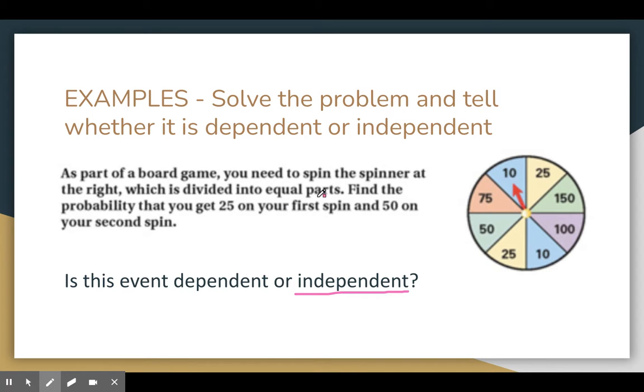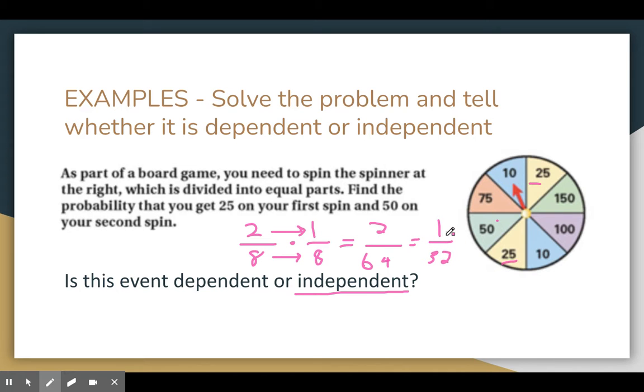So to find both of these, you have to find the probability of getting a 25. We see that there are 2 25s out of how many? 1, 2, 3, 4, 5, 6, 7, 8, right? 2 25s out of 8 possibilities. And then we multiply that by our probability of getting a 50. And we see there's only 1 50 out of the 8. So we'd multiply that, right? And then when you multiply fractions, you just go straight across. 2 times 1 becomes 2. 8 times 8 becomes 64. That means the probability of getting a 25 on your first spin and then a 50 on your second spin is 2 out of 64. If you want to, you can simplify to 1 out of 32.